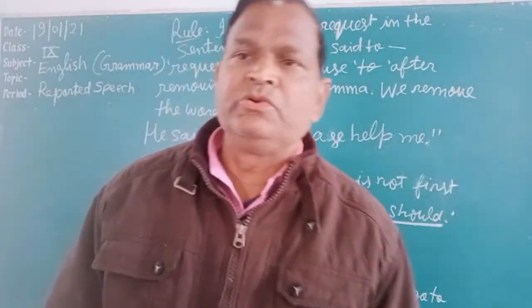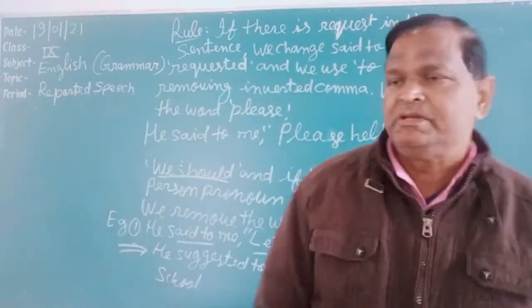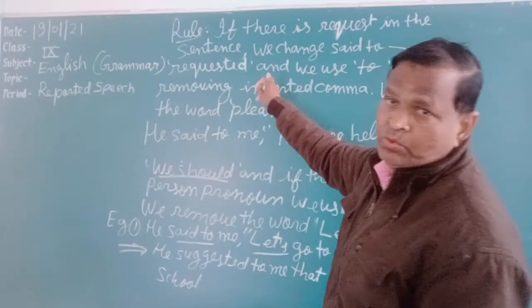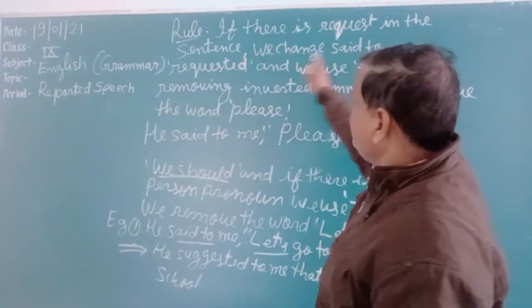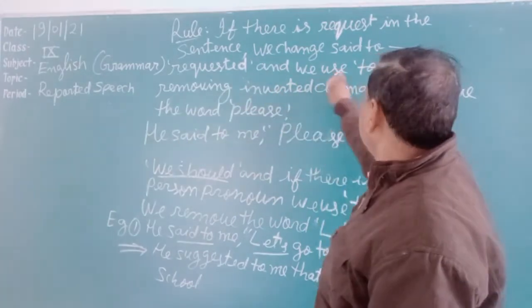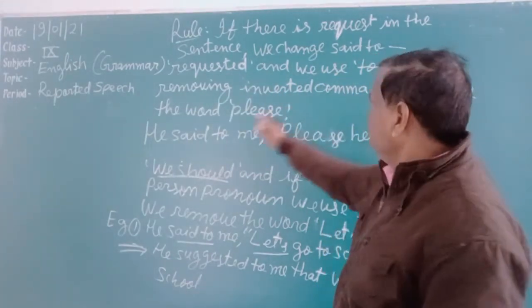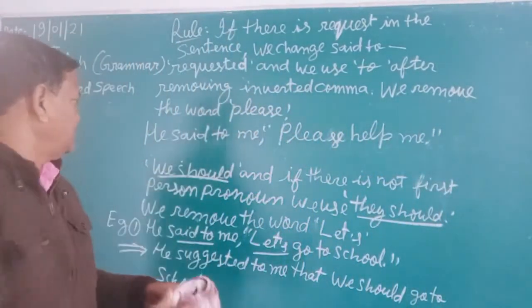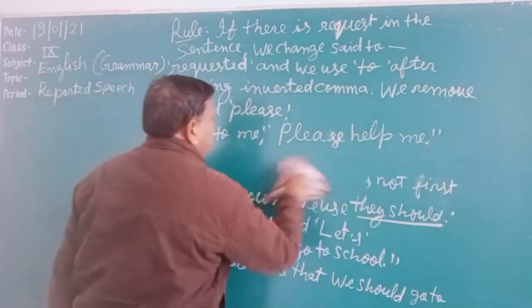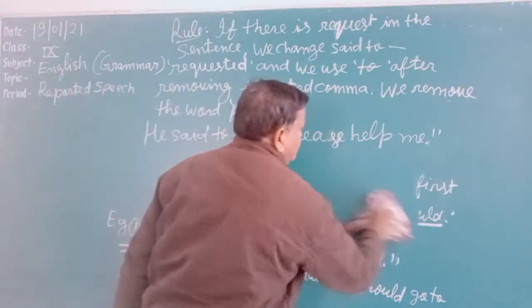In this sentence, a request is made. He is requesting me. So now, if there is a request in the sentence, we follow this rule. What is the rule? If there is a request in the sentence, we change "said to" into "requested", and we use "to" after removing the inverted comma, and we remove the word please. So now see the answer of this question. We should follow the rule that I have written here.